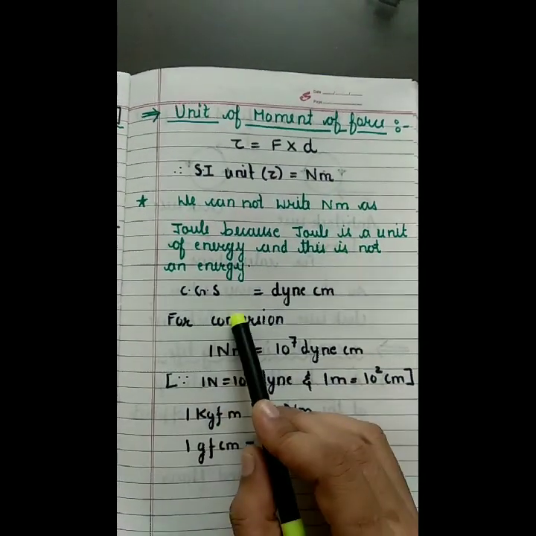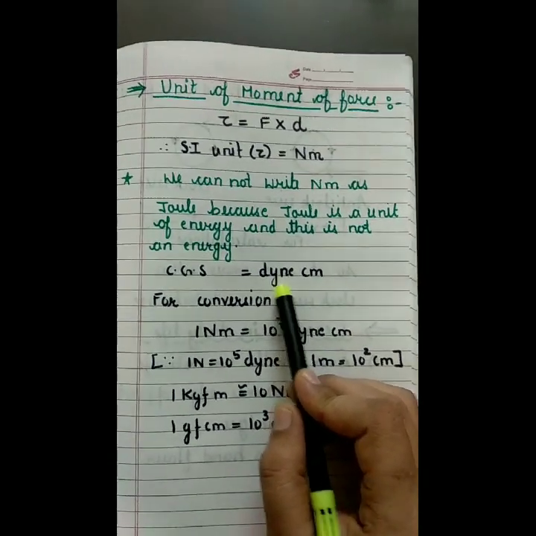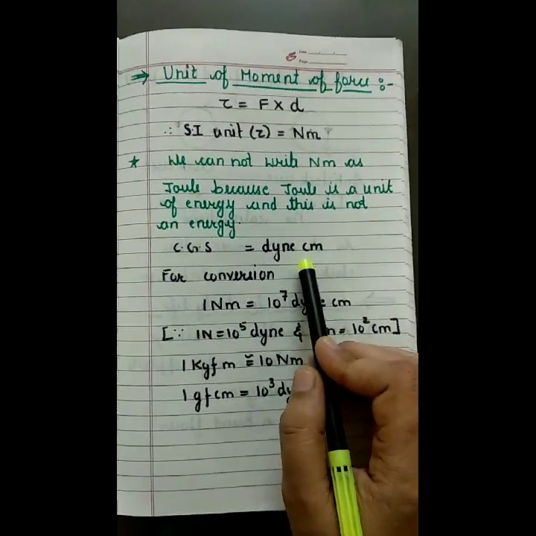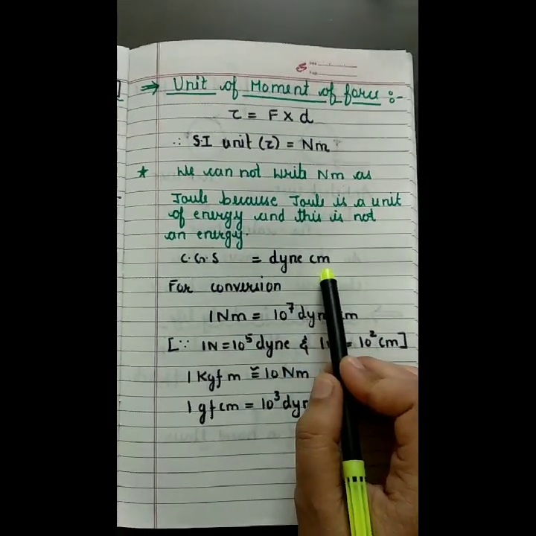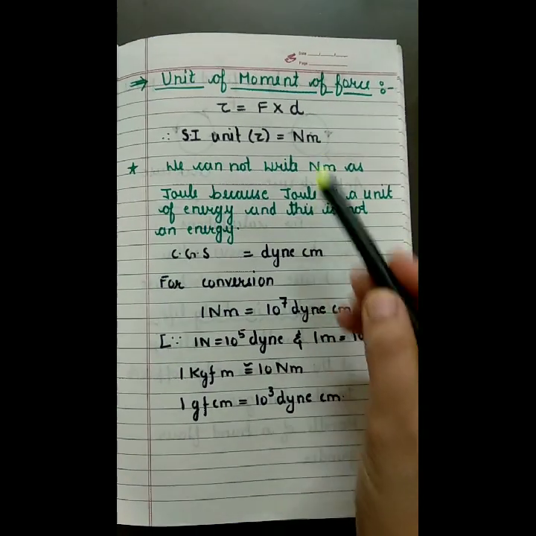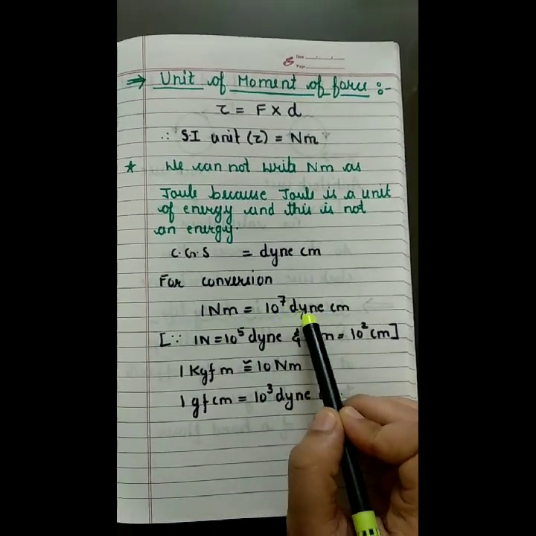Now the CGS unit. The CGS unit of force is going to be dyne and distance is measured in centimeter. So the CGS unit of moment of force is going to be dyne centimeter. How are we going to convert from SI to CGS? Now 1 Newton meter can be written as 10 to the power 7 dyne centimeter.